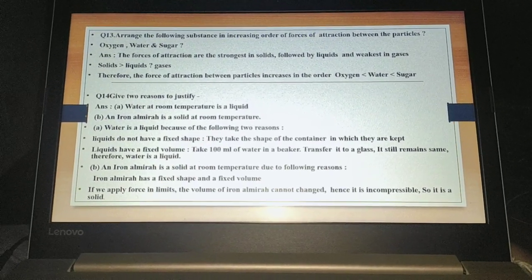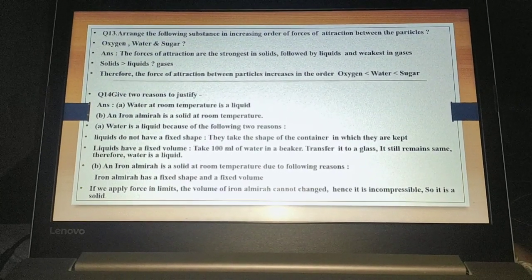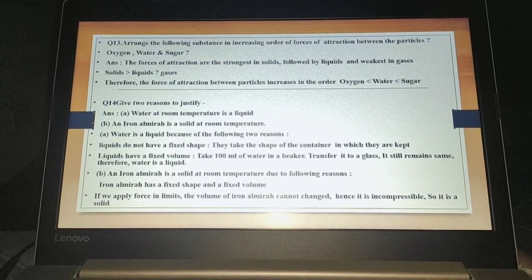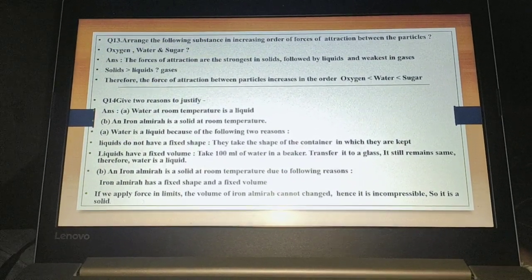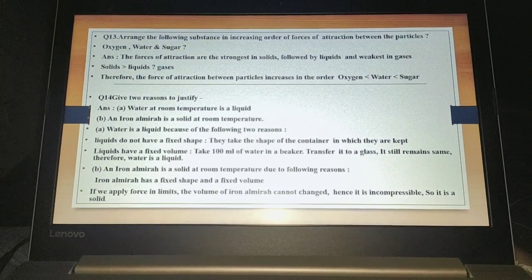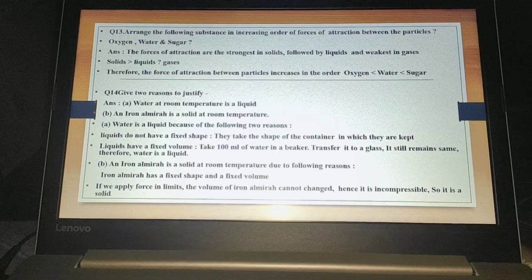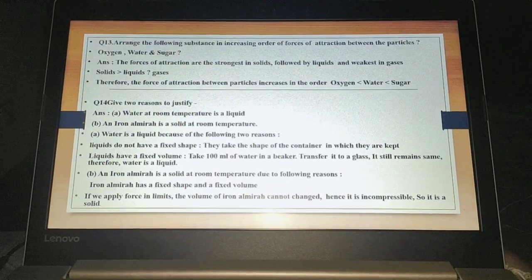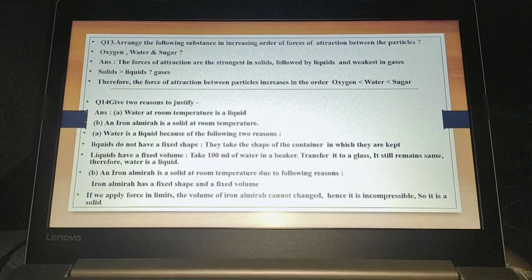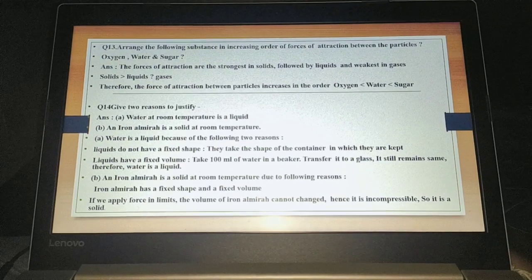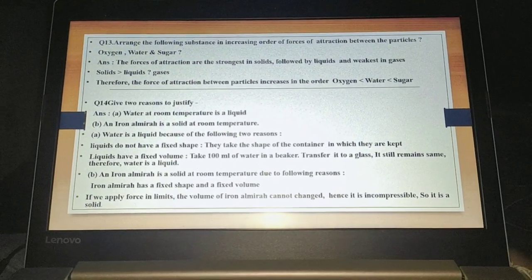Here the force of attraction is strongest in solids, as you know the particles are compact in nature, followed by liquids. Liquids are intermediate between solid and gas, and the weakest is in gases, which have strong force of repulsion and weak force of attraction, as we read. So solid is greater than liquid, which is greater than gases. Therefore the force of attraction between the particles increases in the order oxygen, that is gas, water and sugar.